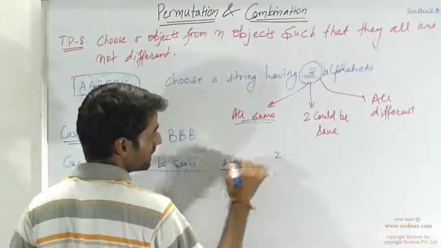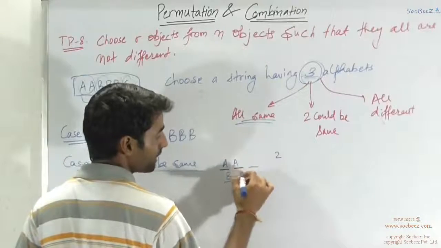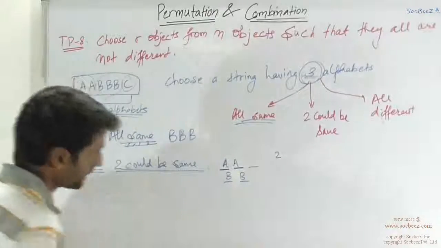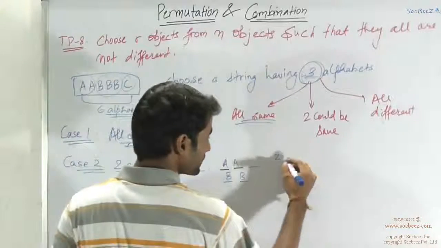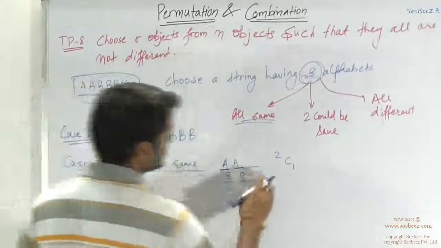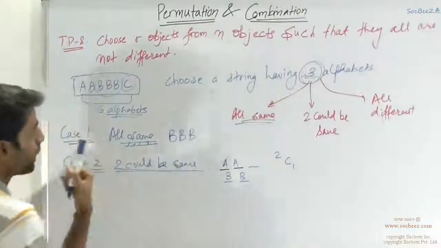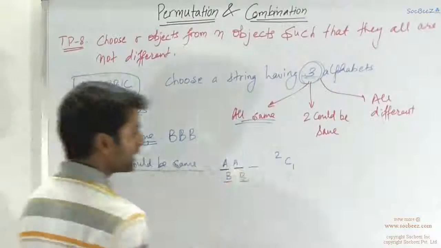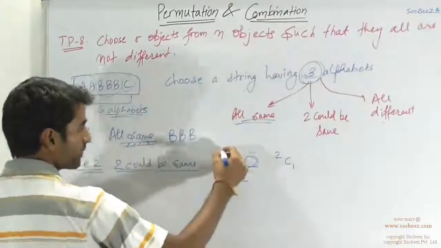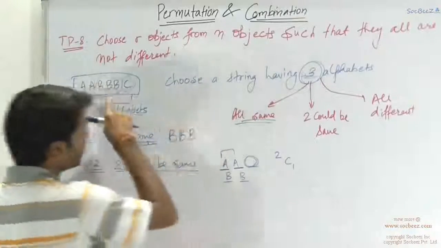So let us suppose you choose AA, so there will be AA over here, and similarly in another case it would be B and B. Okay, so 2 are same. So you have 2 cases and you have to choose one of them. If you have chosen one of them, in this case AA, what you are remaining with is the possibility of either being C over here or B over here. So A has been finished already because it had only 2 A's. 2 A's have been used. So the last position would be either occupied by B or C.